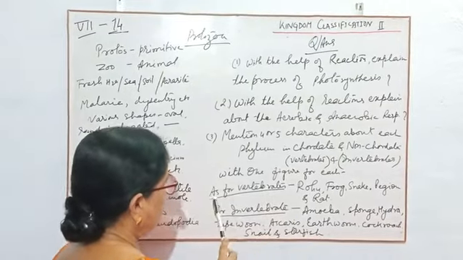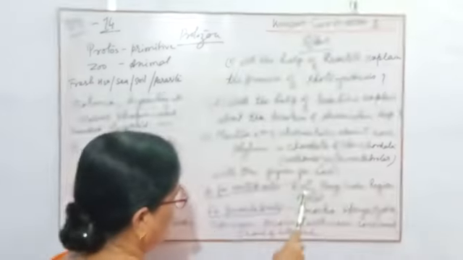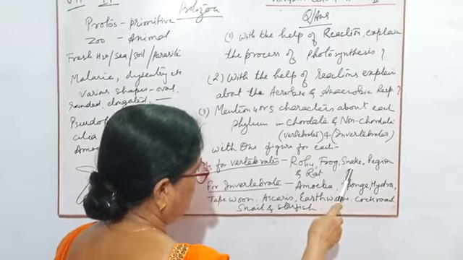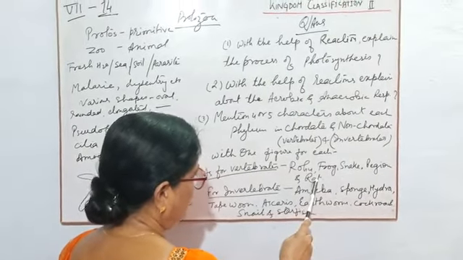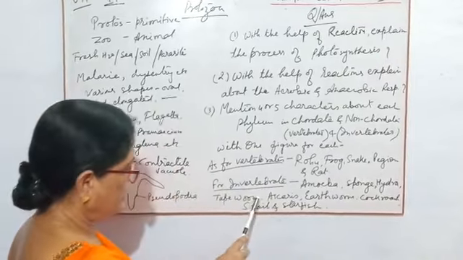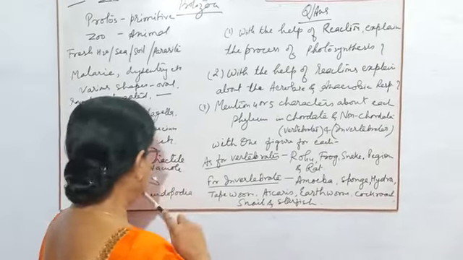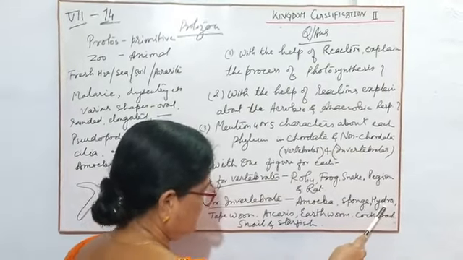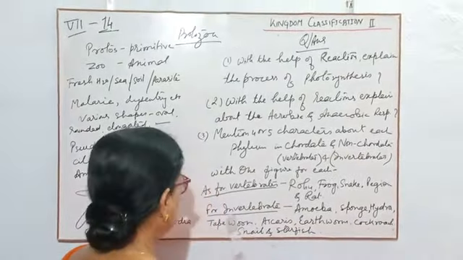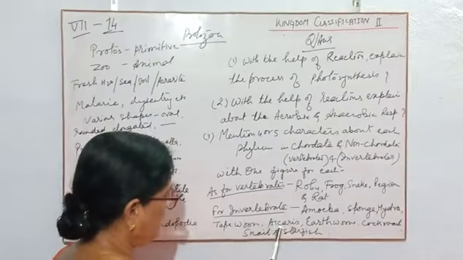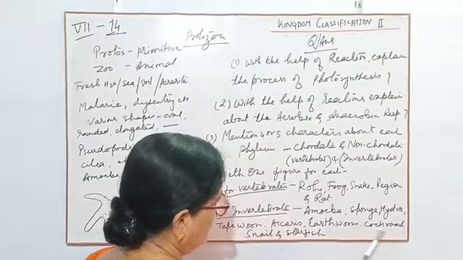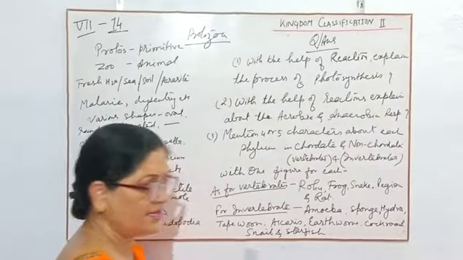with the help of diagrams. See, for vertebrates: rohu for fish, frog for amphibia, snake for reptilia, pigeon for aves and rat for mammals. And for invertebrates: amoeba for protozoa, sponge for porifera, hydra for coelenterata or cnidaria, tapeworm for platyhelminthes, ascaris for nemathelminthes, earthworm for annelida, cockroach for arthropoda, snail for mollusca and starfish for echinodermata.